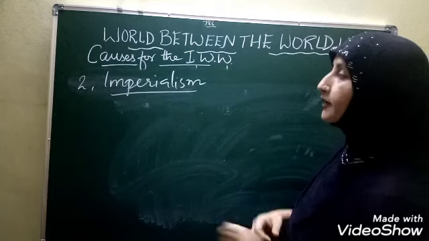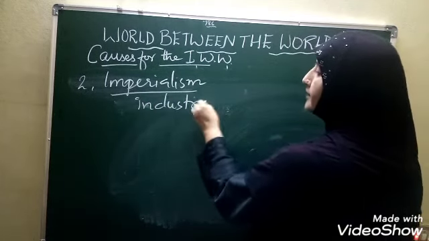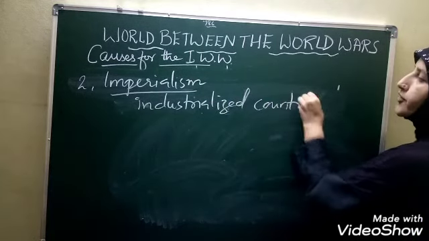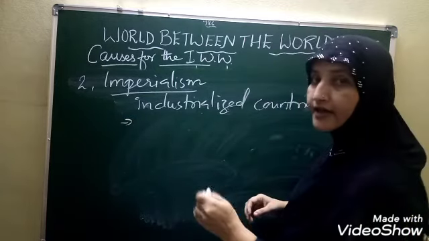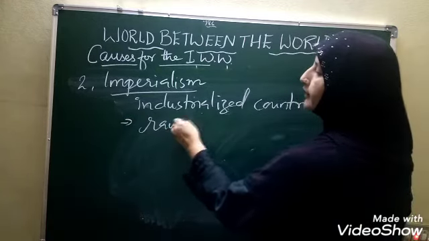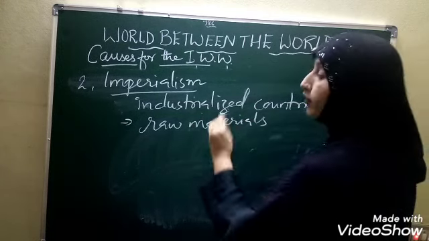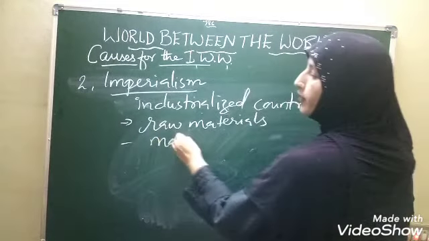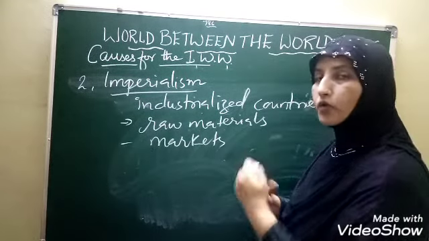All the capitalist, industrialized countries of the world were in need of raw materials for production in their industries. They were in need of markets to supply their products to various parts of the world.